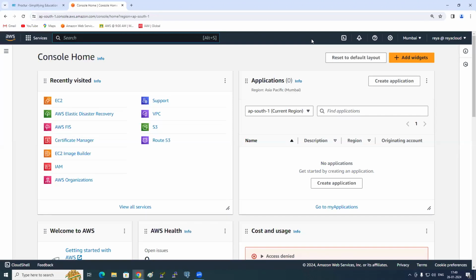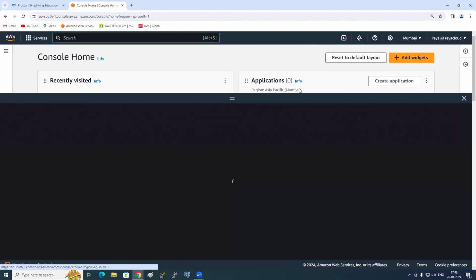Instead of that, if you want to have a CLI environment where you can run AWS commands directly, you no need to launch EC2. You don't need to configure the keys. You don't need to do anything. Simply here, do you see this here? We have a Cloud Shell. On the spot, your AWS CLI environment will come like this. If you click on it, see?